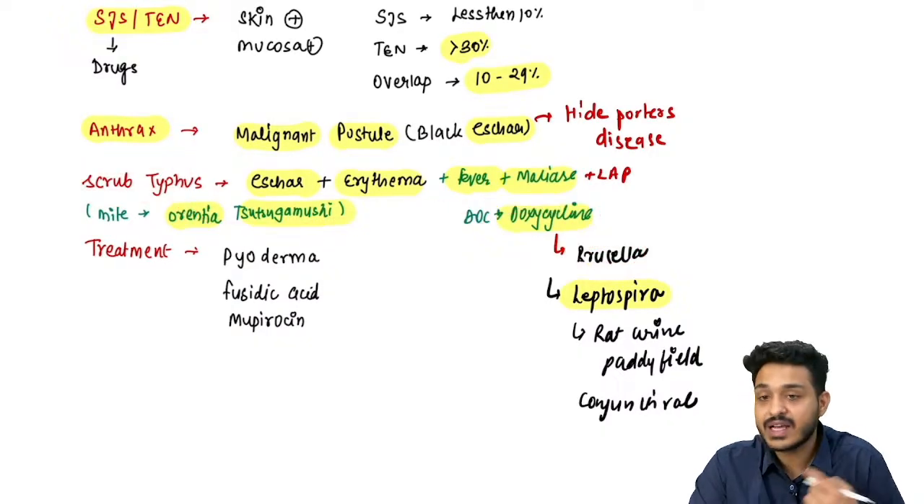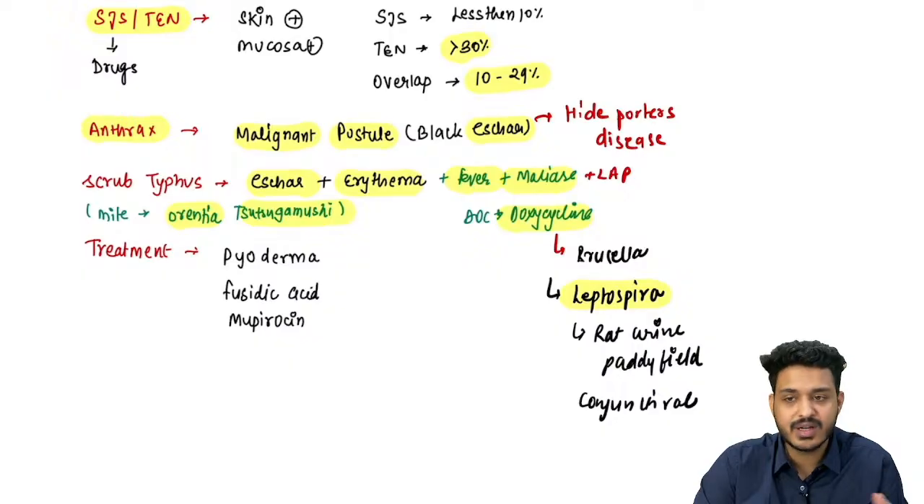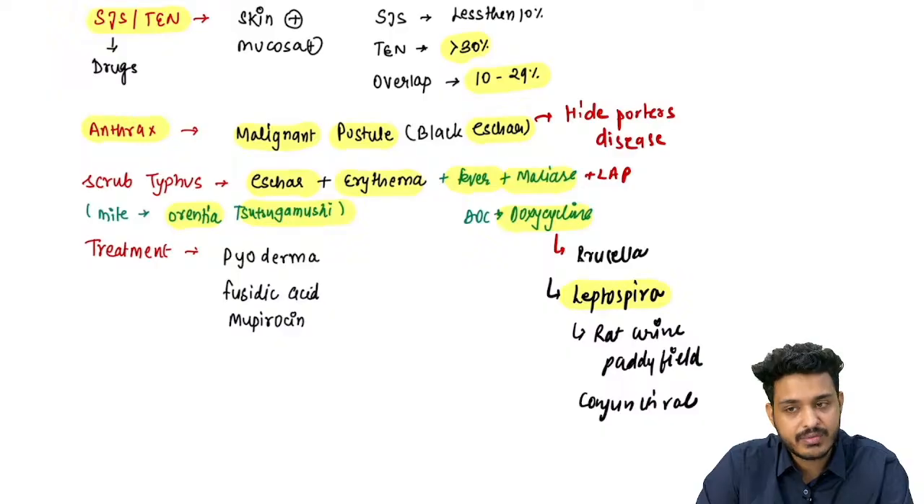Doxycycline. If they ask you about any black lesion in a farmer coming from the jungle or somewhere, right? This is going to be what? Anthrax or scrub typhus. These two things you have to remember, right?